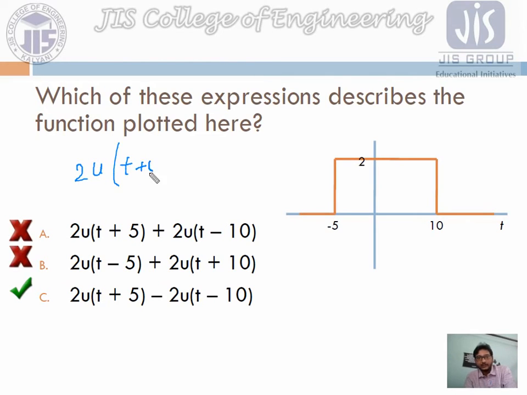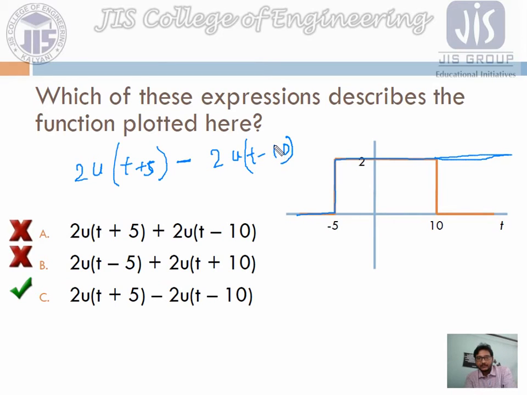So this signal is continuous, t plus 5. It means whenever writing this one, this signal is continuous throughout the time. It has started from over here and goes to 2 and it continues. But our aim is there will be 0 at 10, so we have to subtract one another step which starts at t is equals to 10, for which the amplitude will be 2 and u of t, the starting time will be 10.